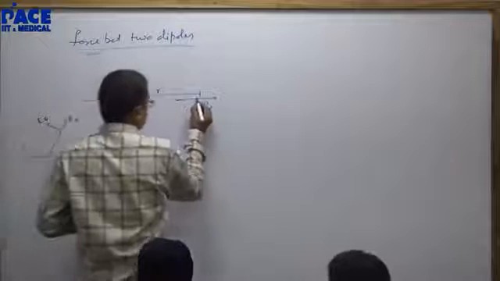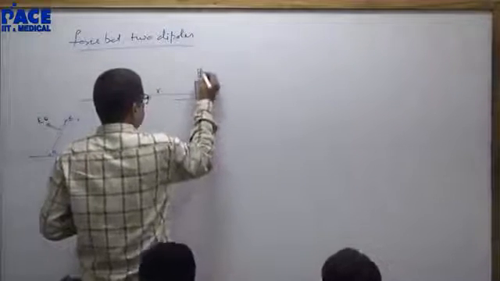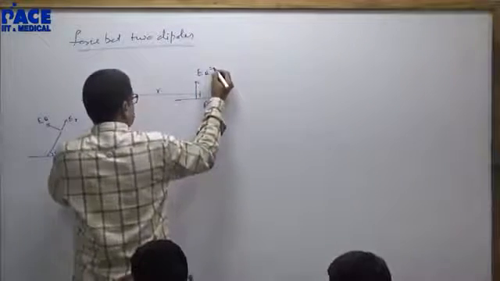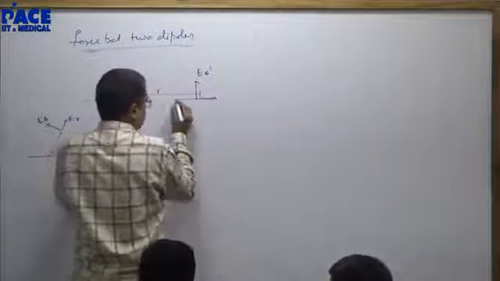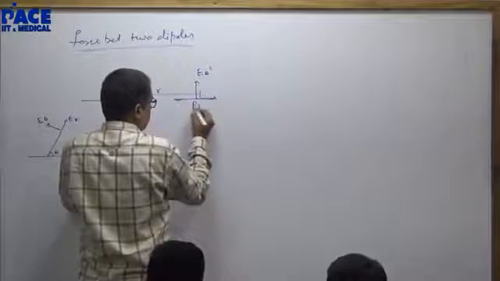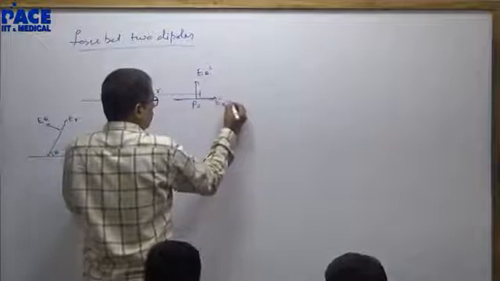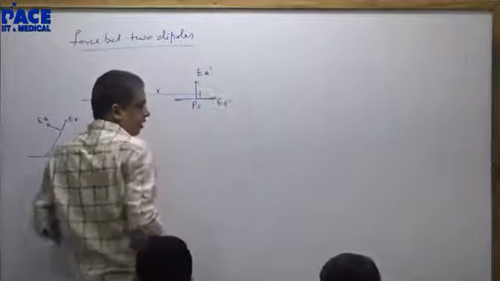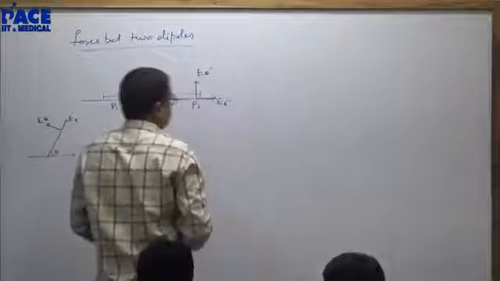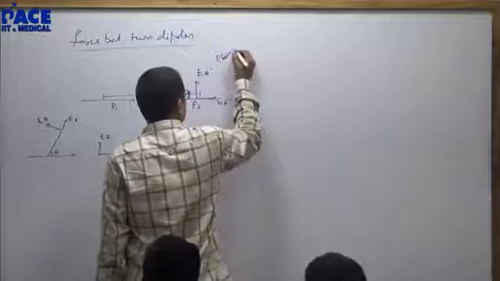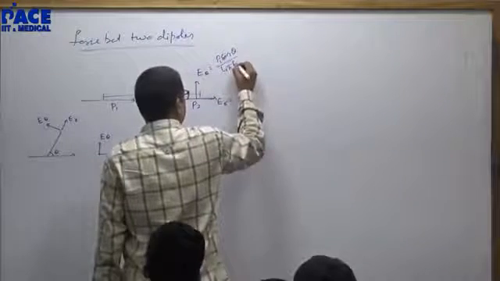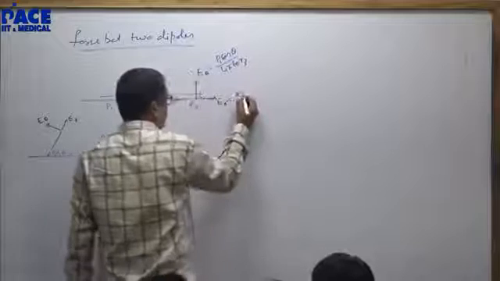Now here, I will take E theta due to the first dipole, ER due to the first dipole. Can you tell me the formula for E theta? 4 pi epsilon naught R cube.